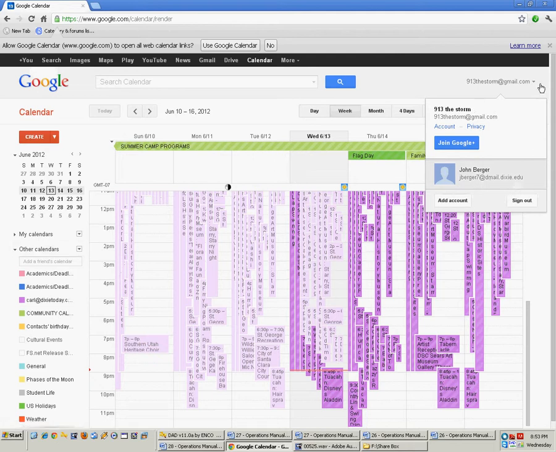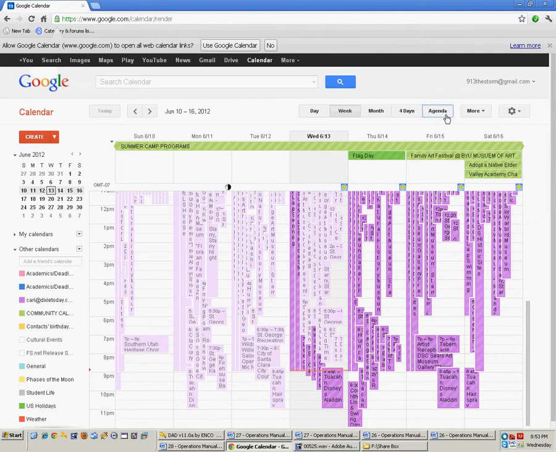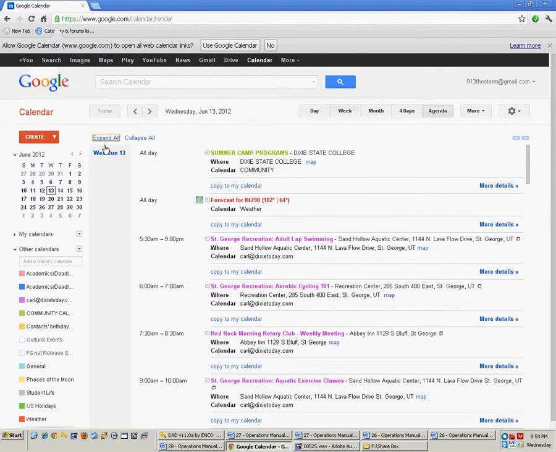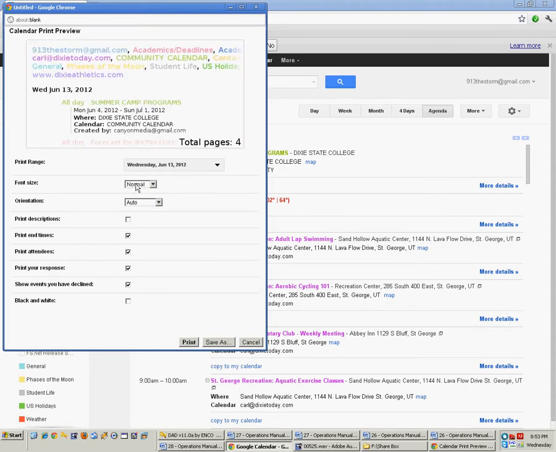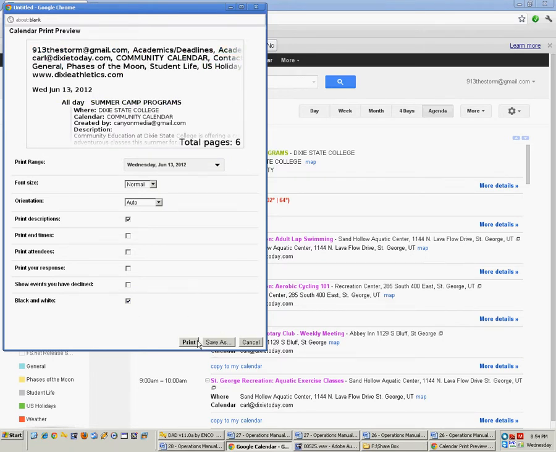What you can do is we'll click on Agenda first. We'll click on Expand All second. We'll click on More. We'll click on Print. On the print range, please pick the date that you wish to print. For example, here we'll use Wednesday, June 13th. Orientation, that's fine. Print description, yes. Print end times, no. Print attendees, no. Print your response, no. Show events you have declined, no. Black and white, sure. And then you print it.